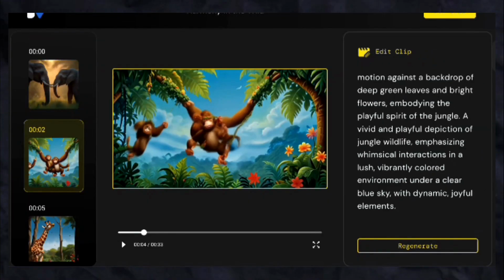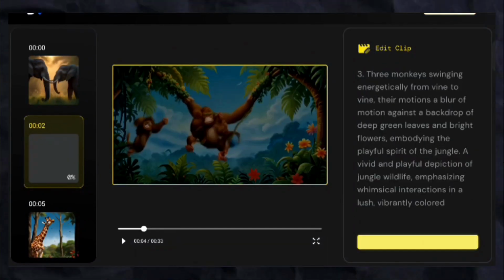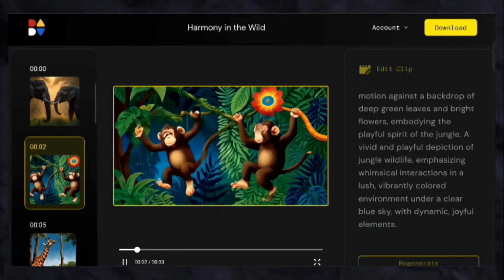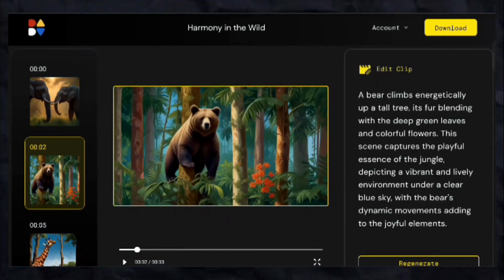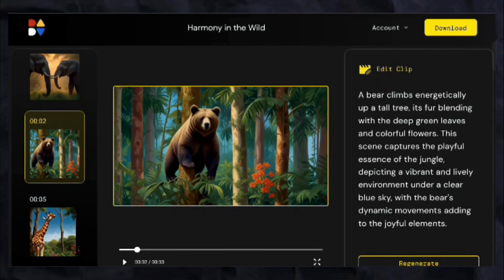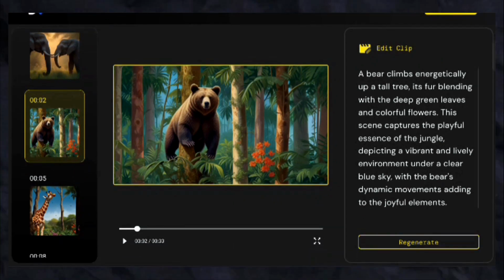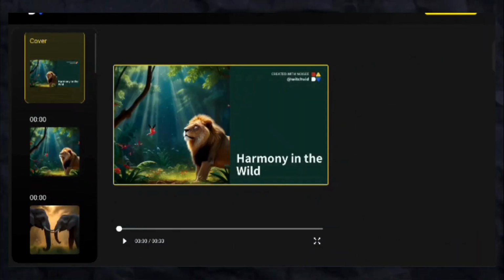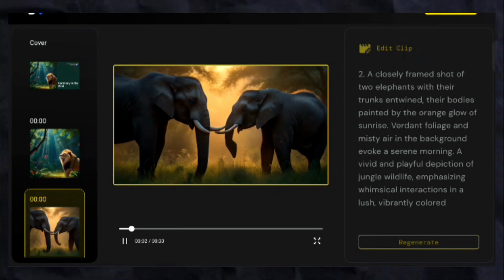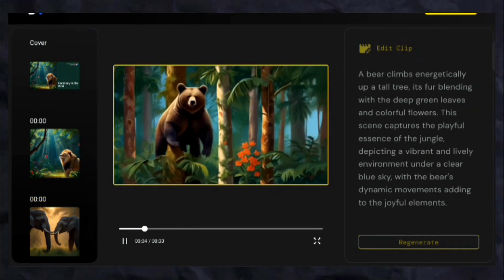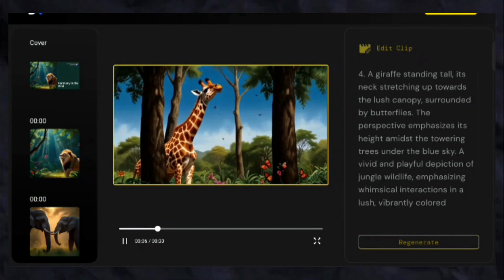For the scenes we don't like, we can change the prompt or regenerate it. For example, I don't like this particular scene, so I'll regenerate it as it is without editing the prompt at all. And here you can see its result now. And now I'll enhance the prompt a bit and check what results come up. You can see that I've made some changes here, replacing the monkey with a bear. This way, you can easily customize the prompt according to your preference and regenerate it as many times as you want. There's no limit to this.